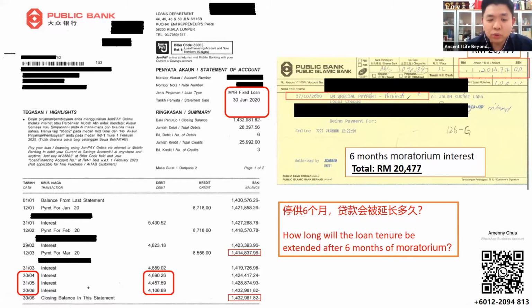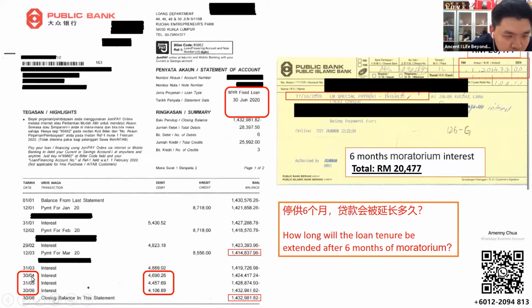So let me show you all some facts with a real statement. Normally, we said that because of the MCO, now it is MCO 2.0. I hope everyone is fine and stays safe also. So let me say, during the MCO period, this customer is going to take the moratorium. We know that after the moratorium, the interest is still charged after the 6 months.